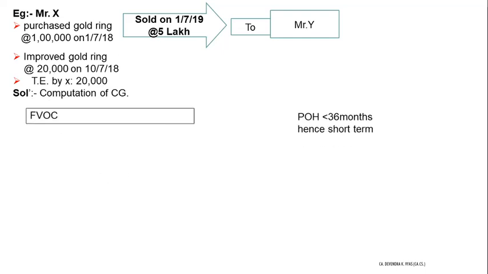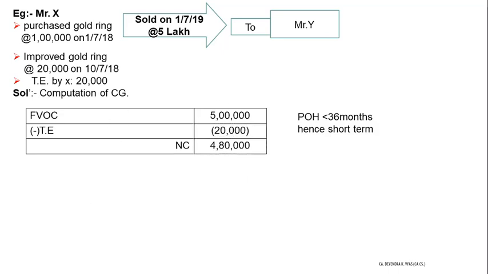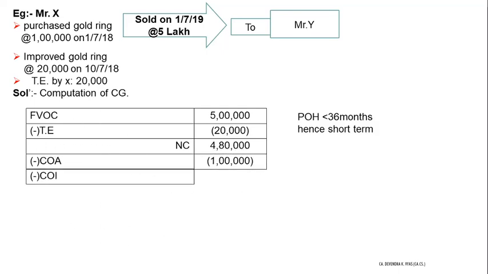Second, you need to calculate it normally only, because you can see at 5 lakhs you sold, 20,000 rupees you have spent for transferring the same. So in hand you got 4 lakh 80,000 rupees. You had bought this asset at 1 lakh. You had spent 20,000 rupees for improving that ring. We can assume this as a capital expense. So technically you earned 3 lakh 60,000 rupees from this transaction. So short term capital gain is nothing but a simple calculation of a buy sell transaction, nothing more than that.